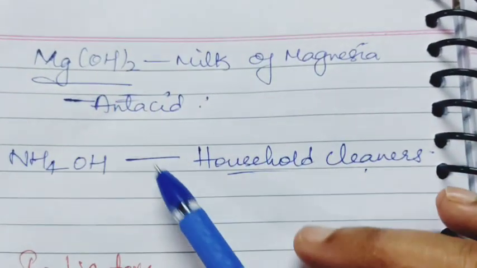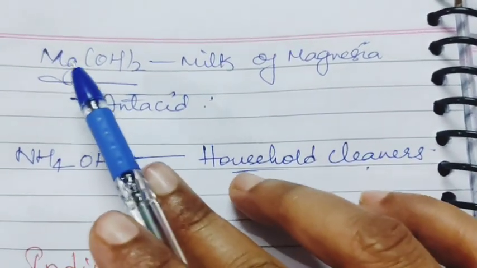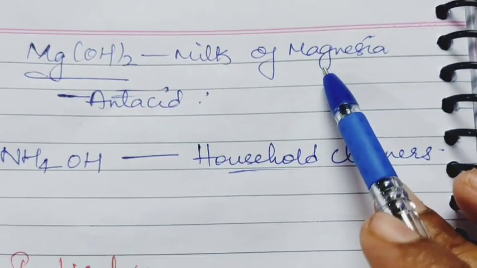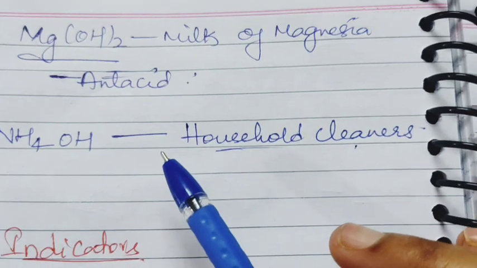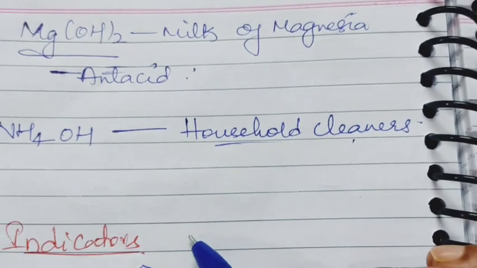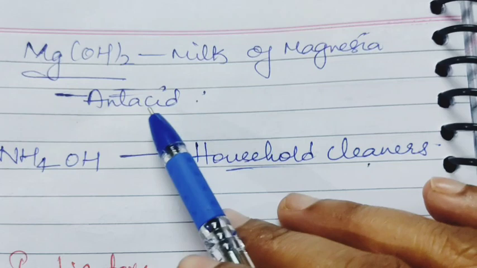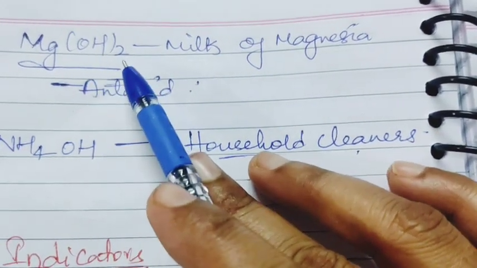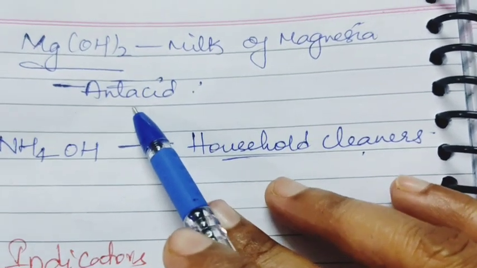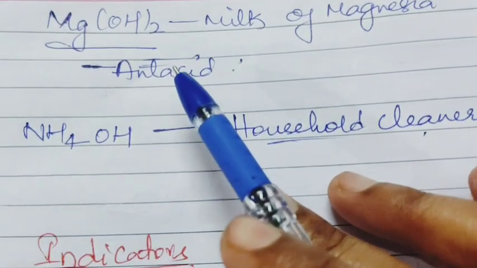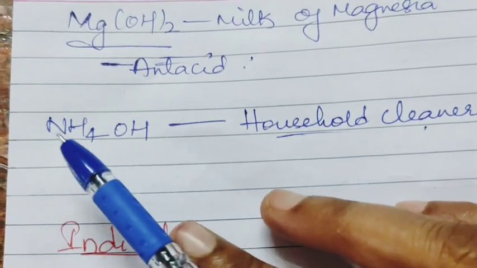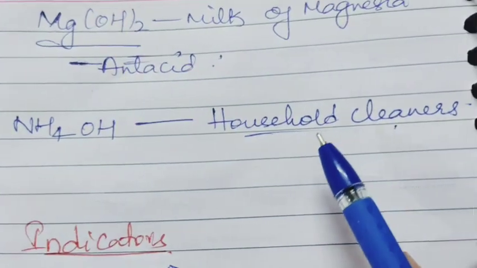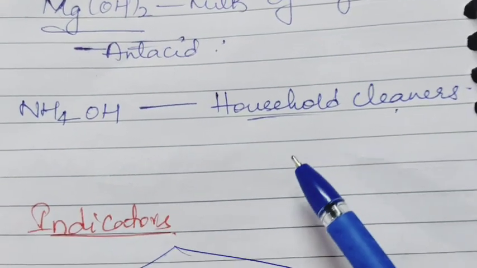Next one is magnesium hydroxide. Magnesium hydroxide is commonly known as milk of magnesia. When we eat food which contains a large amount of acid, or to decrease the acidity in our stomach, we use an antacid. This magnesium hydroxide is used as an antacid to decrease the acidity. And one more example is ammonium hydroxide. It is helpful in household cleaners.